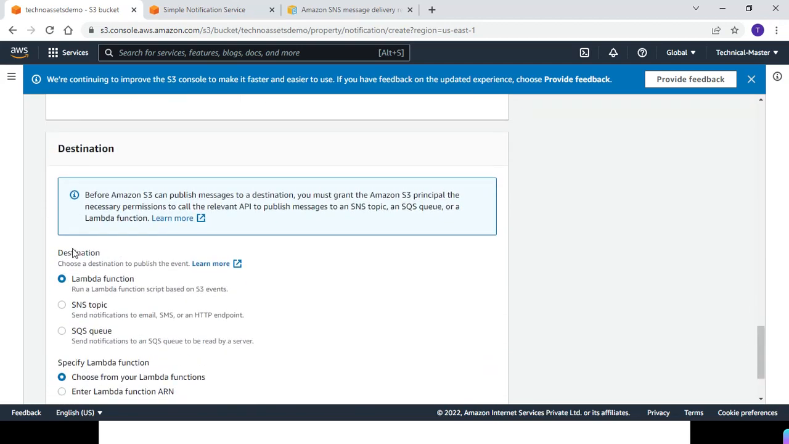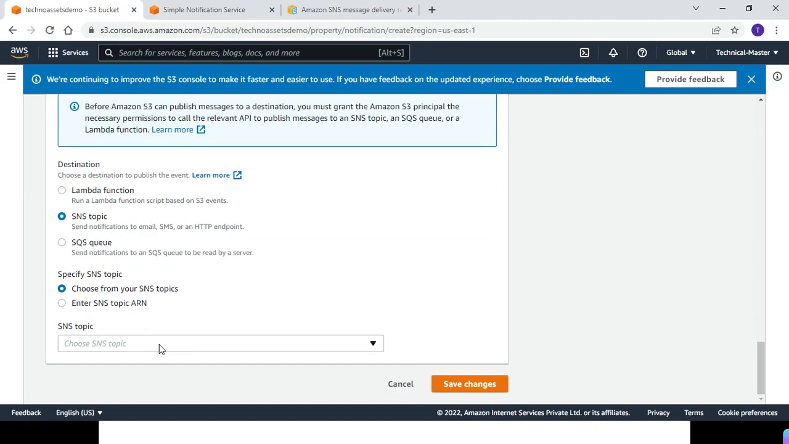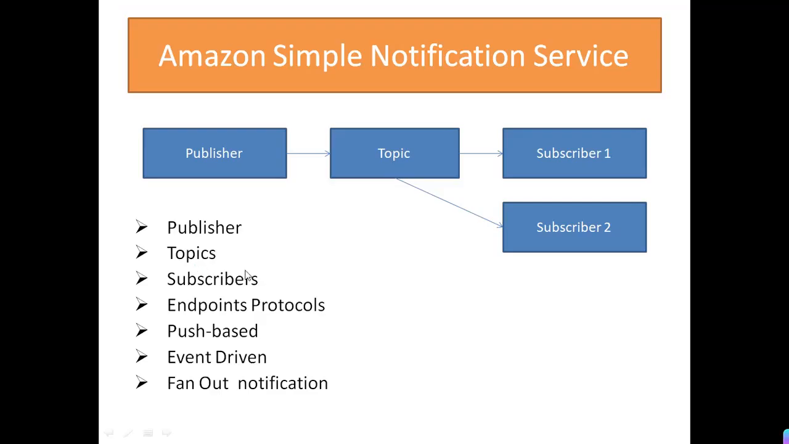So in S3 event notification, there are 3 options: Lambda, SNS topic, or SQS queue. If you select SNS topic, you need to provide the topic name, right? Although we haven't created any topic yet, so it won't reflect anything here. But if you have created a topic and you select it from here, then all the subscribers on that topic will be notified when anyone deletes an object from this bucket, right? So this is event driven.